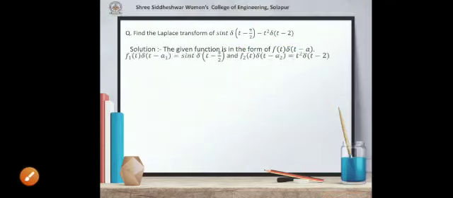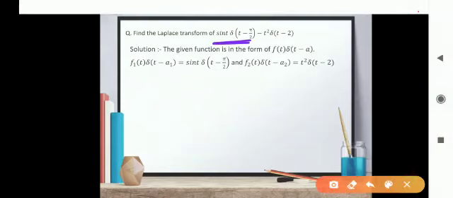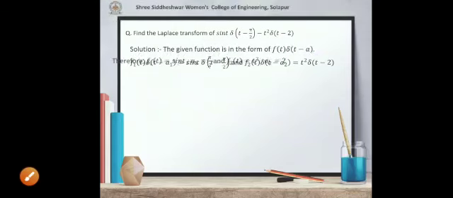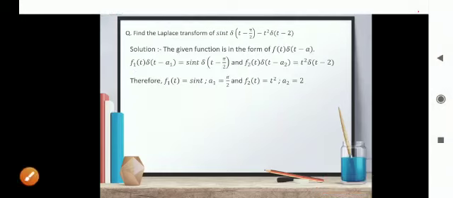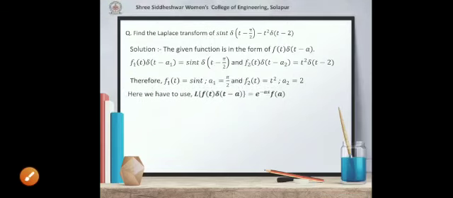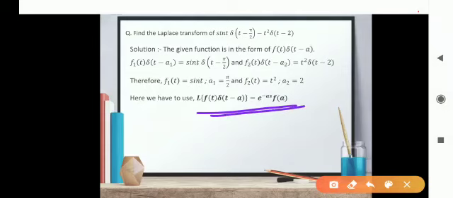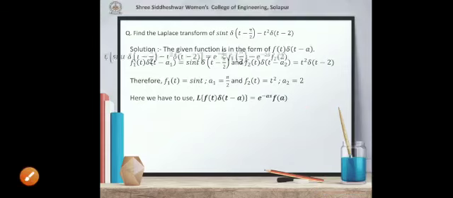So here we will compare the first term with this standard form and we get f1 of t into delta of t minus a1 as sine t into delta of t minus pi by 2, and this is the second set. So comparing, we get f1 equal to sine t and a1 equal to pi by 2 from this pair, and from the second one we get f2 as t square and a2 as 2. So the result we have to apply only 2 times for these two different terms. You have to use the same result again but 2 times for two different functions.